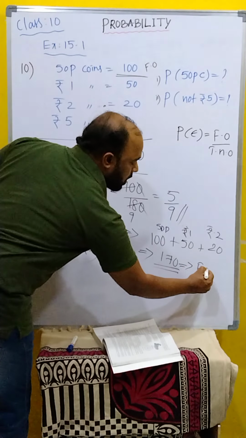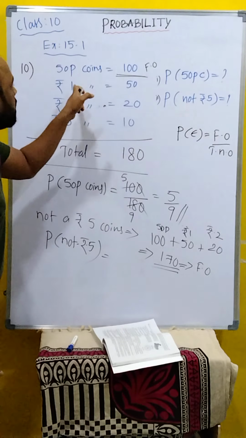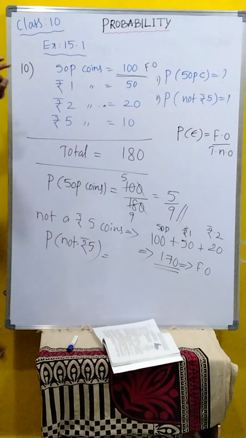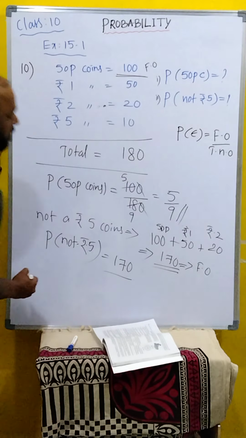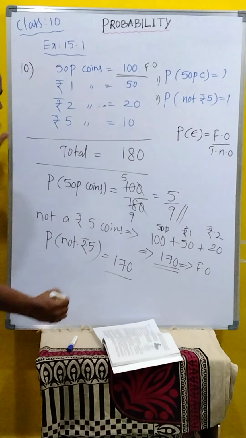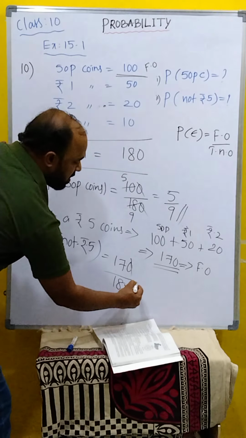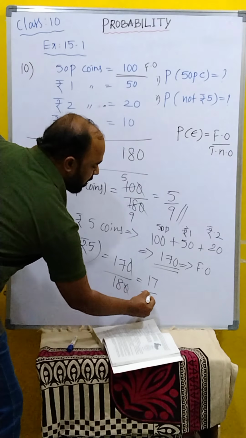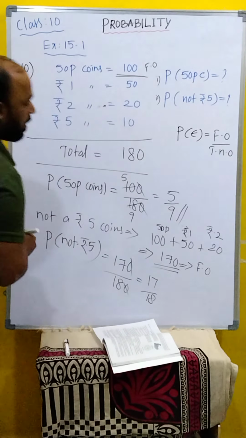Favorable outcomes 170. Not rupees 5 means obviously 50 paise, rupees 1 and rupees 2. That is favorable is 170. What is the total? It's 180. 170 by 180. 0 0 cancel in this. What is remaining? 17 by 18. Therefore the answer is probability of not rupees 5 is 17 by 18.